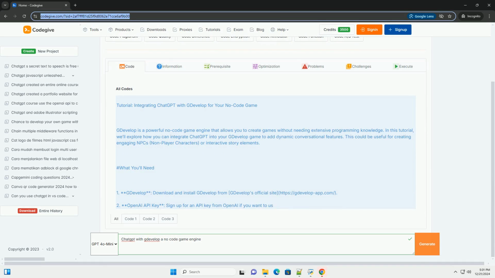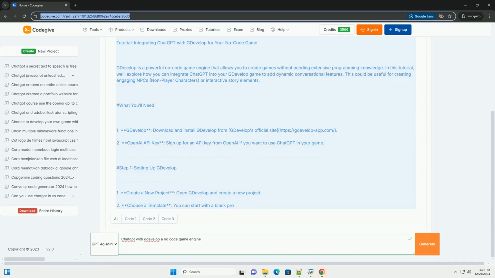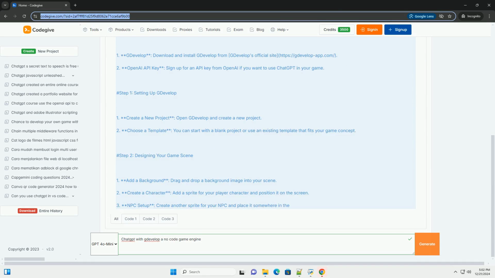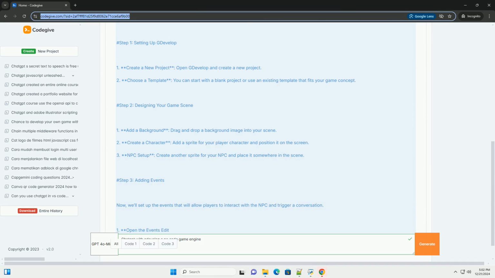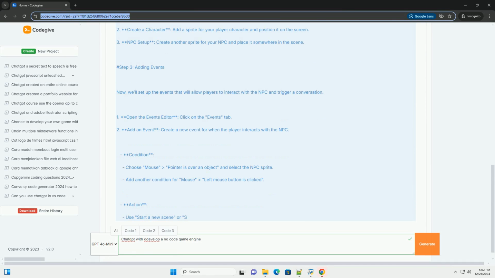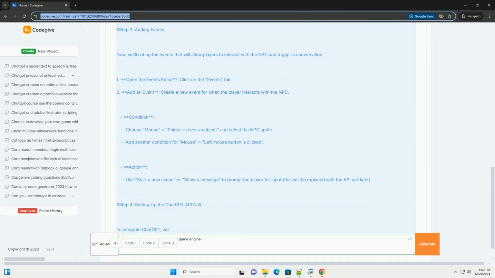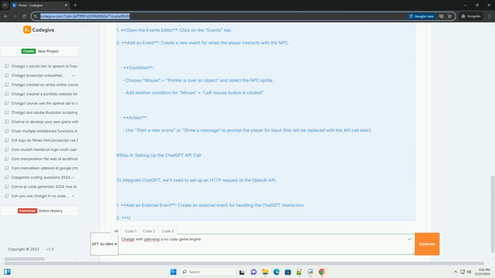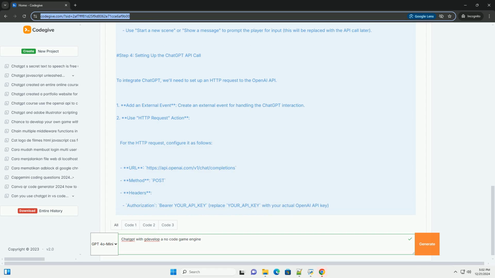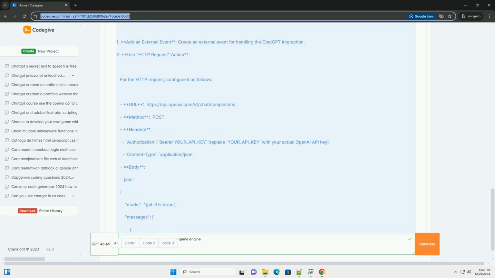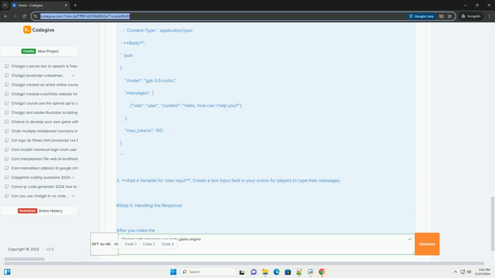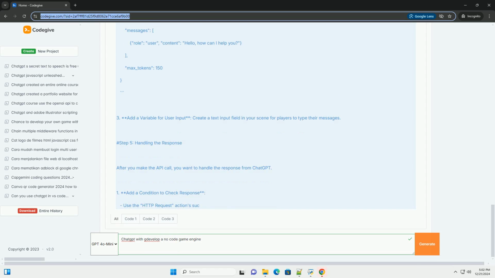Tutorial: Integrating ChatGPT with GDevelop for your no-code game. GDevelop is a powerful no-code game engine that allows you to create games without needing extensive programming knowledge. In this tutorial, we'll explore how you can integrate ChatGPT into your GDevelop game to add dynamic conversational features. This could be useful for creating engaging NPCs, non-player characters, or interactive story elements.